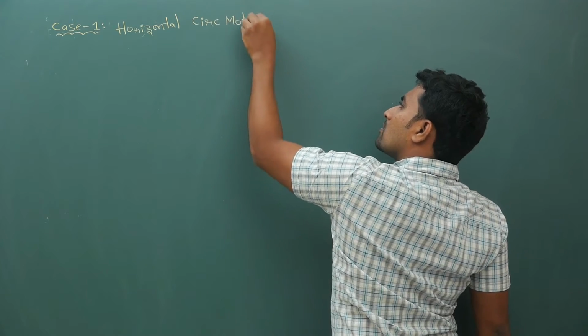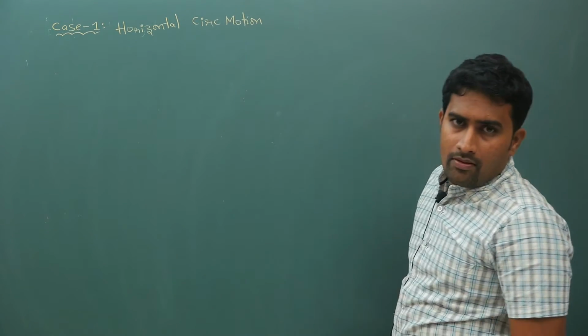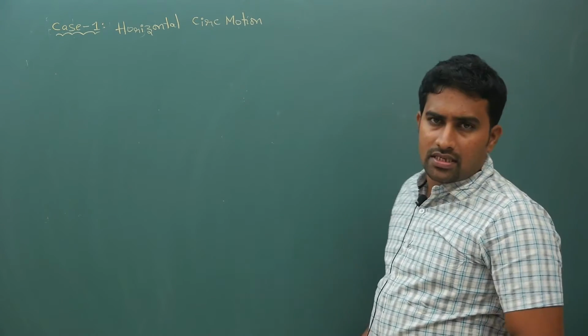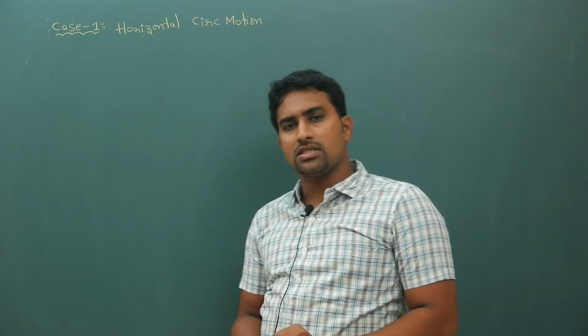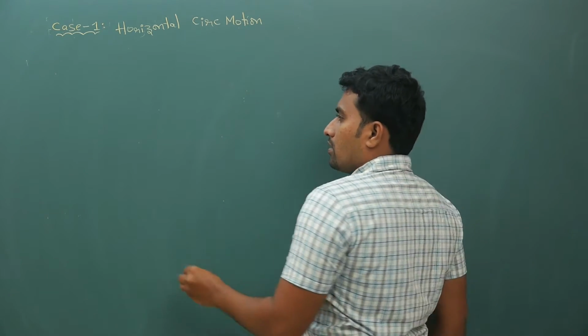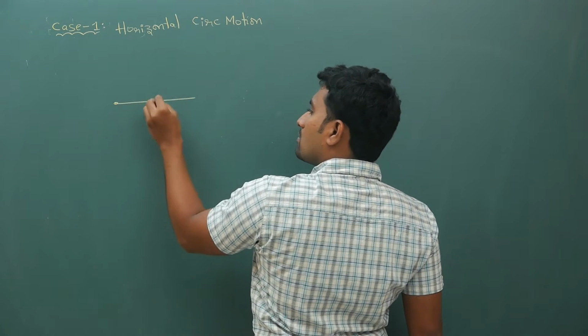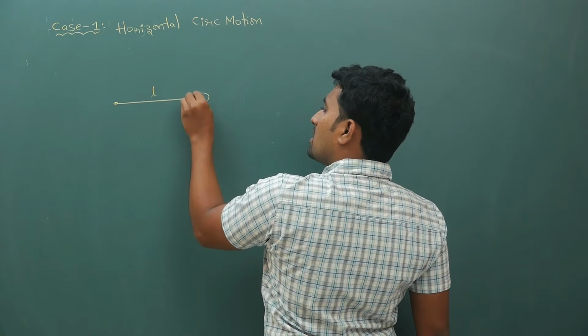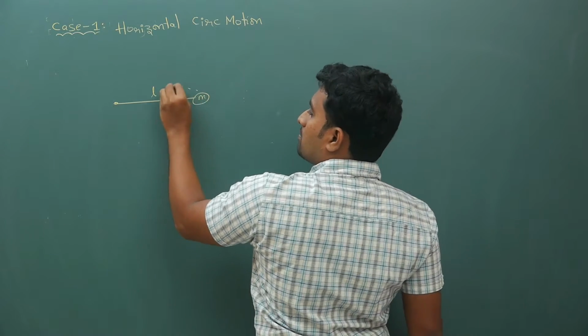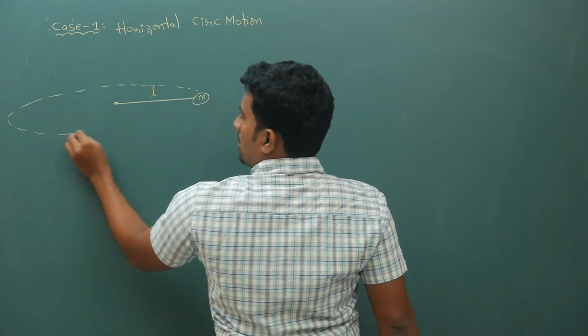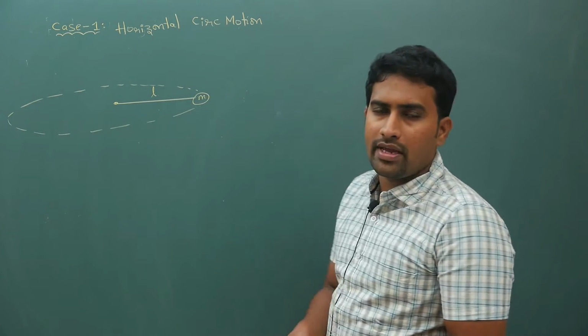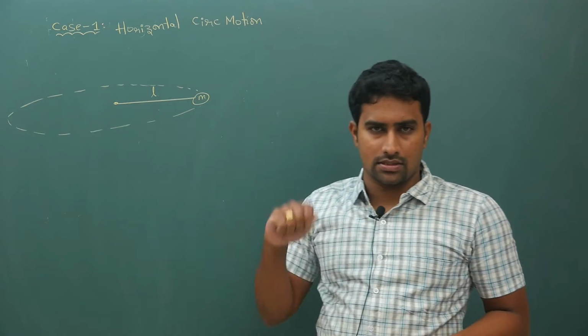In the first case, what is the situation? I will tell you. You have a string, there is a block of mass m, and in your hand you are holding it and whirling it like this.